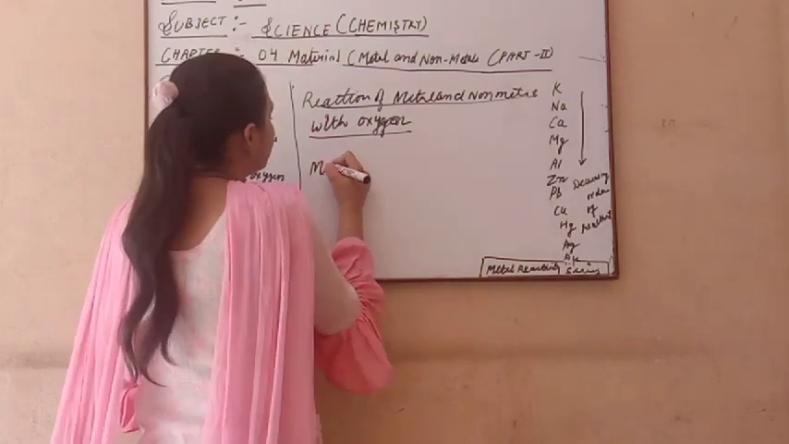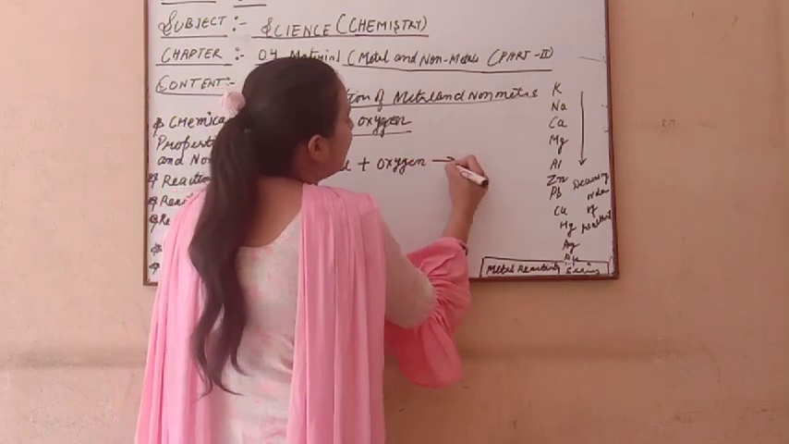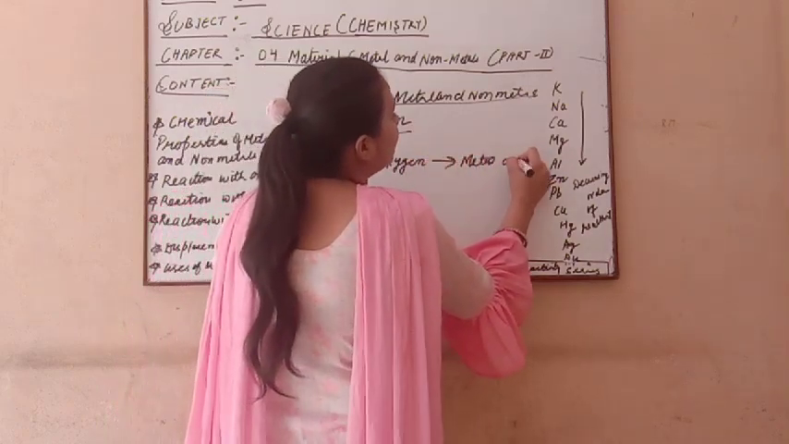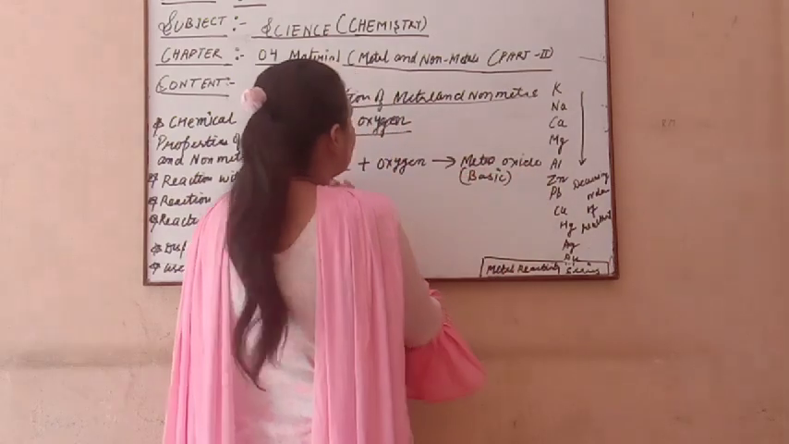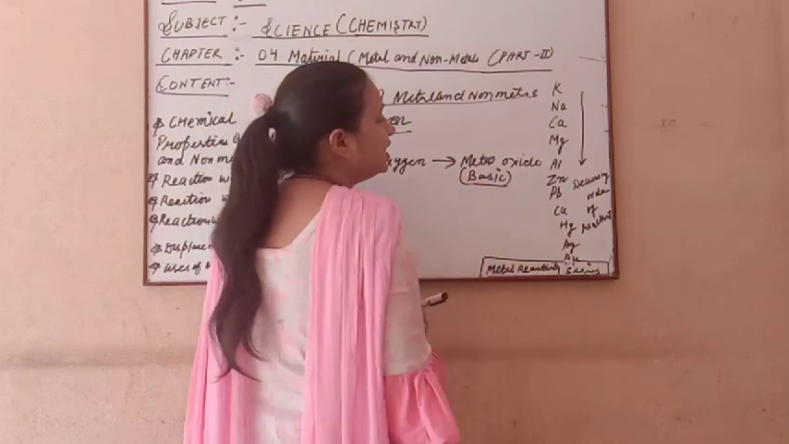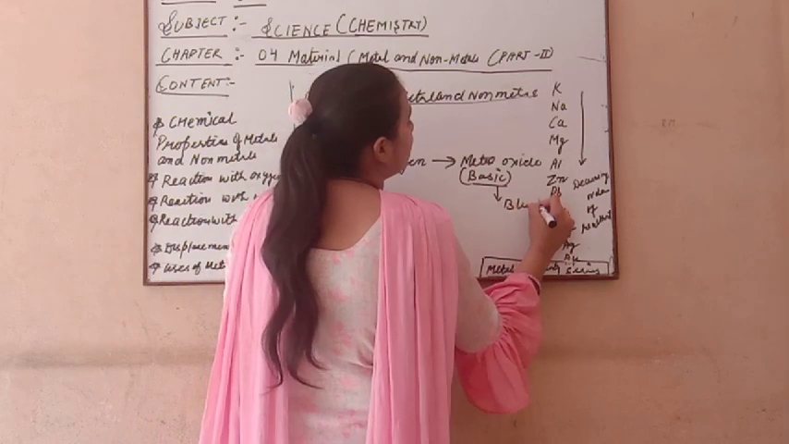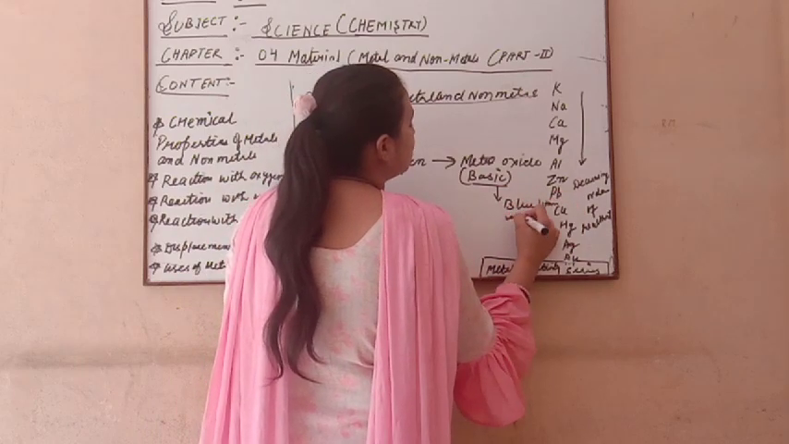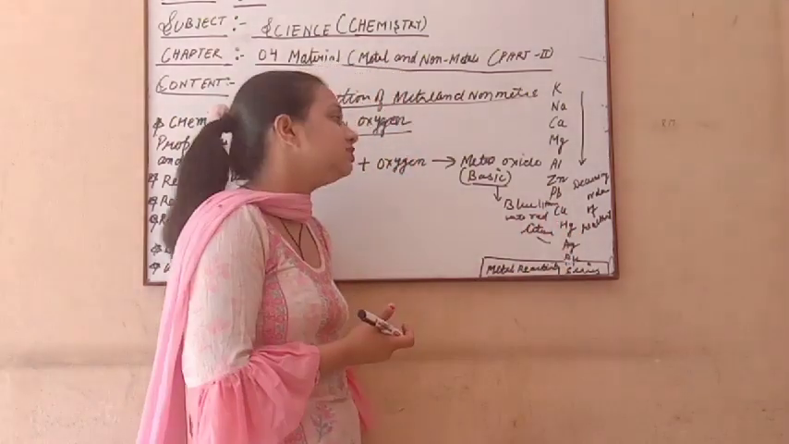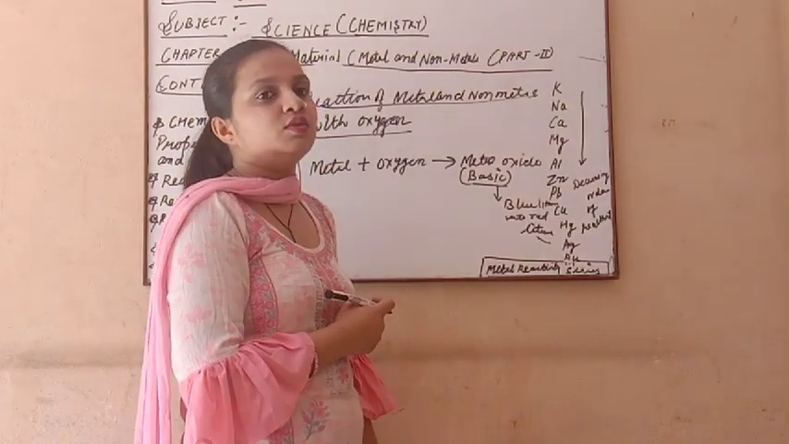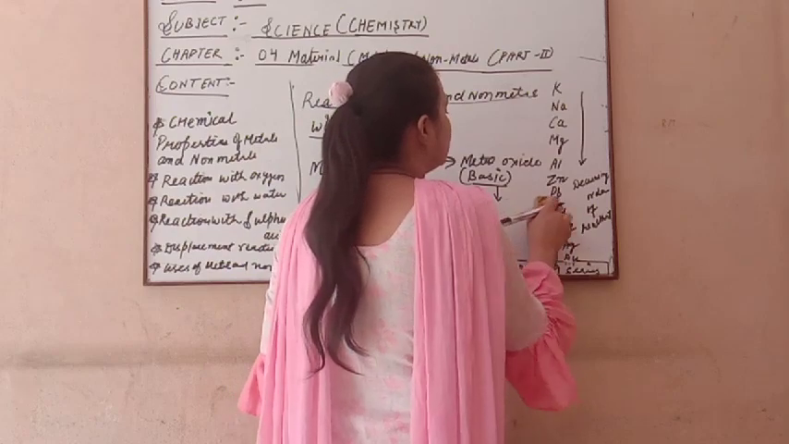After this we discuss the reaction of metals and non-metals with oxygen. First we take the example of metal. When metal reacts with oxygen, it makes metal oxide, and this metal oxide is basic in nature. What do we mean by basic in nature? It means it changes red litmus into blue litmus. You did this litmus test in your 7th class. Sorry, here it does not go from blue to red, it goes from red to blue.